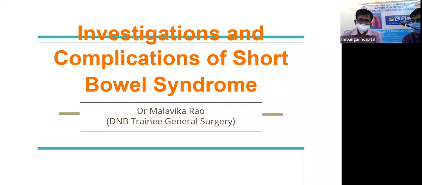Developing gallstone disease in short bowel syndrome is multifactorial. One is, as you said, cholecystokinin is absent, so the gallbladder becomes less functional. You are giving the patient parenteral nutrition, the gallbladder is not contracting, so there is stasis of bile there.